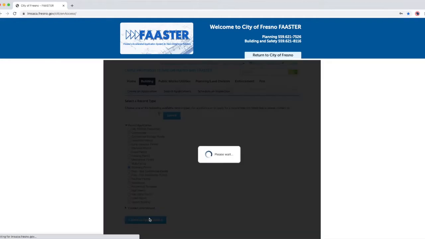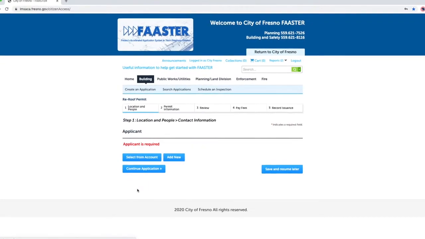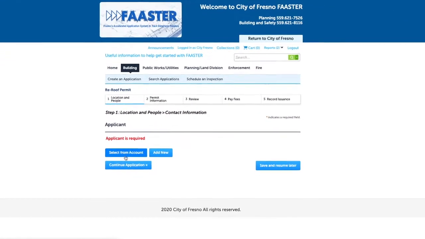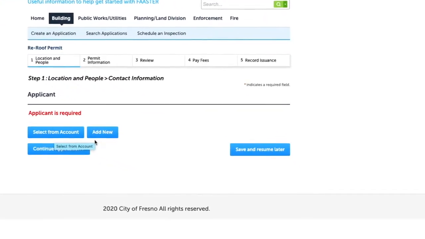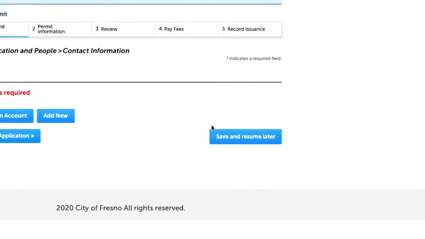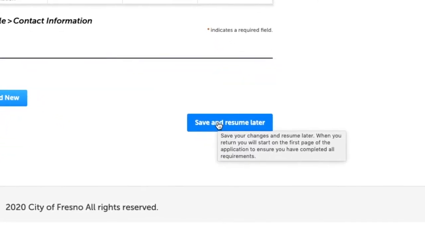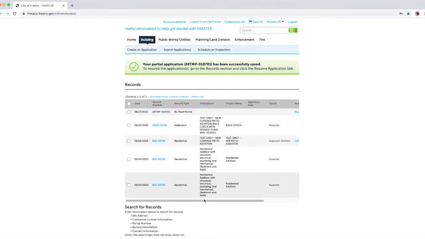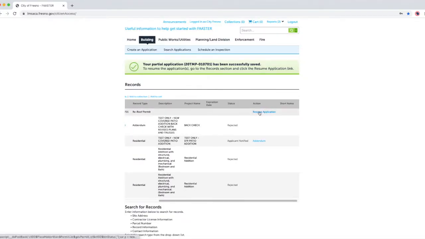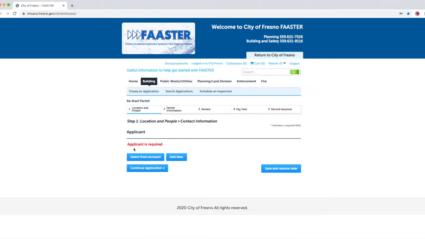Click on Continue Application. Please note, if you have to step away from your application submittal for any reason, you can click on the blue tab that is located on the lower right-hand corner and save and resume later. This will let you save what you have entered and come back at a later time when it's more convenient. Let's continue. Step 1, Location and People.